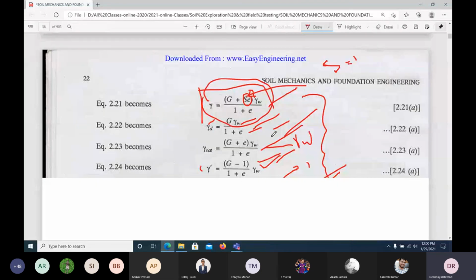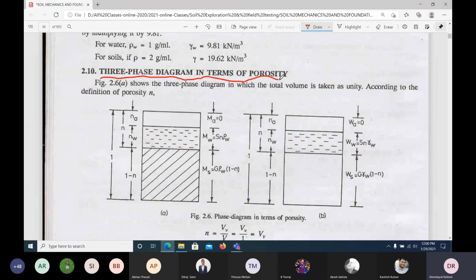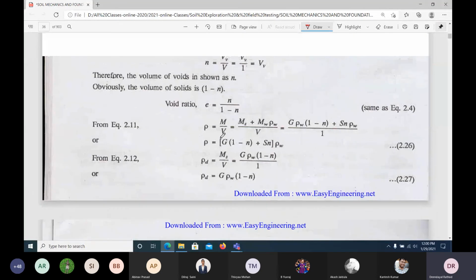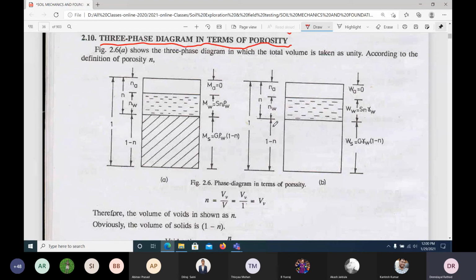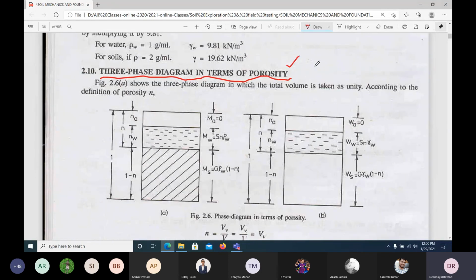Similarly, as homework, you do the three-phase diagram in terms of porosity. It is given already. If you want, in 5 minutes we can go through it. Here, what is the definition of porosity? The volume of voids to the total volume. Here I want the equation in the form of porosity, so I am assuming the total volume as 1, unity.